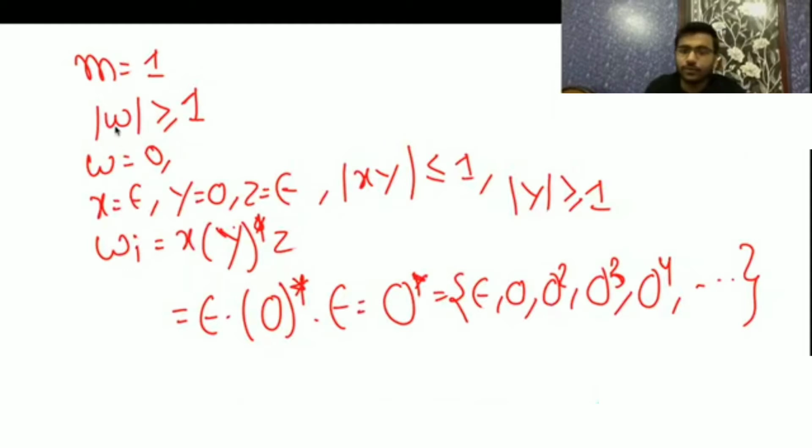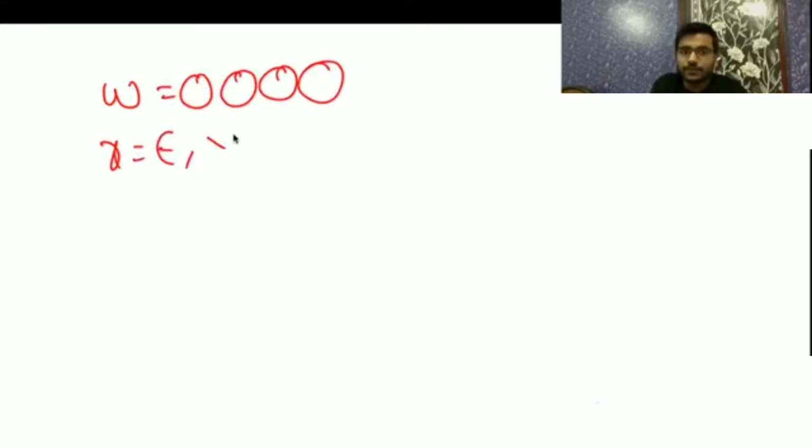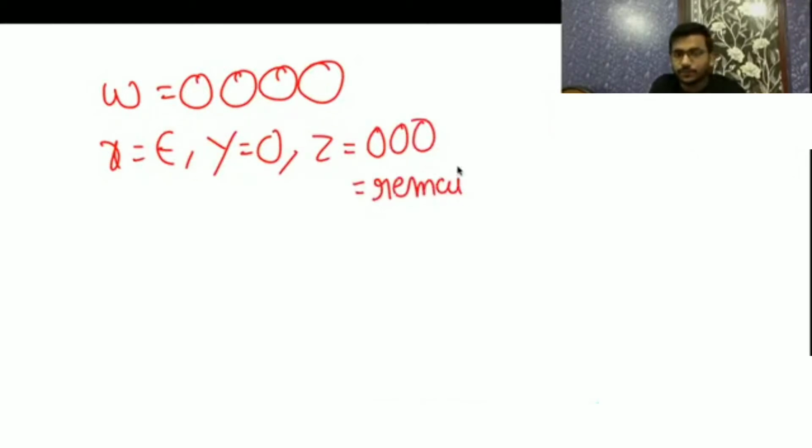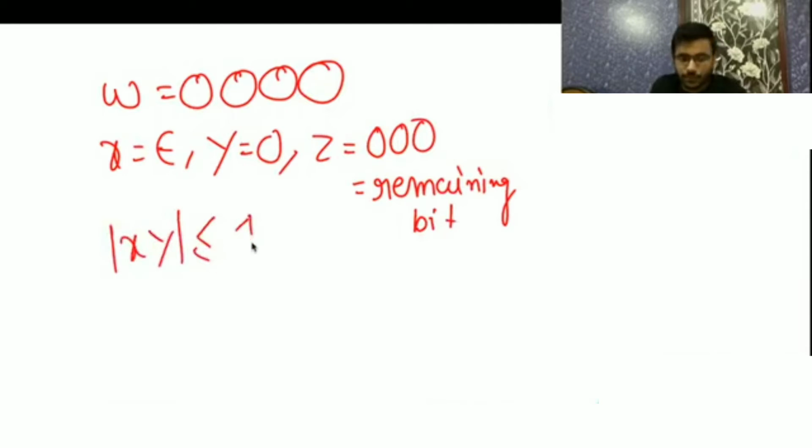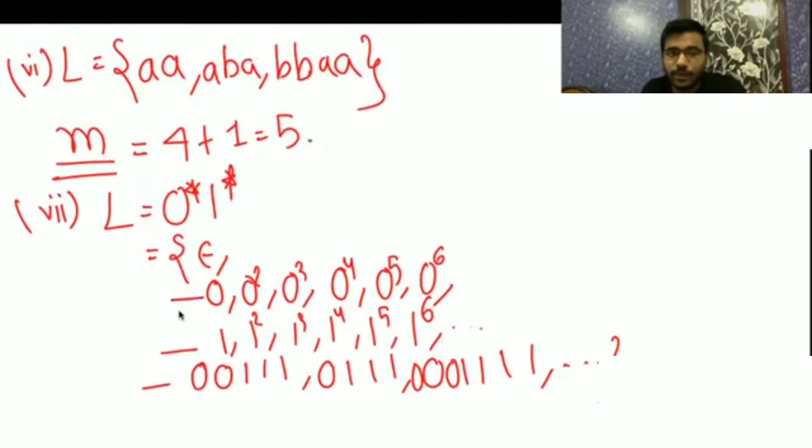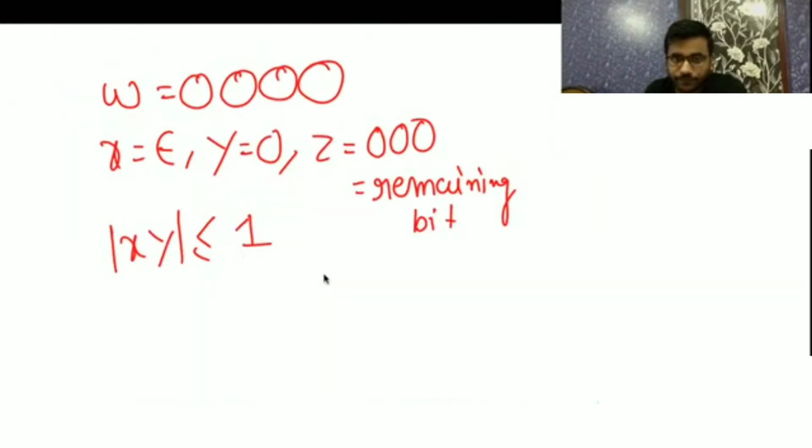So for m equal to 1, if we take any w equal to any number of 0, always assume x as epsilon, y as the first 0, z as the remaining bits. Now length of xy is always going to be smaller than or equal to 1. मिनिमम पंपिंग लेंथ 1 होगा. ठीक है, देखिए कैसे 1 होगा, आप यहीं से देख सकते हैं. आप इसको भी डिकम्पोज कर सकते हैं, इसको भी. देखिए इस प्रकार के मैं सारे स्ट्रिंग के लिए कर रहा हूँ.